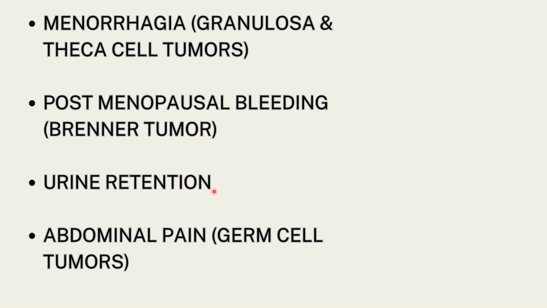Urine retention, again, I told you that the pressure symptoms could lead to urine retention as well. Abdominal pain is commonly seen in germ cell tumors. That is because of the stretching of the capsule of the ovary. That is the reason it causes abdominal pain. Abdominal pain, again, is not a particular symptom seen in epithelial ovarian cancer. It's usually seen in germ cell tumors.